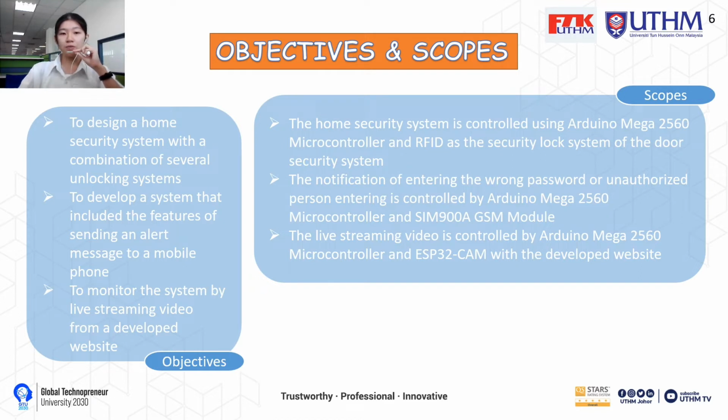Scope. First, the home security system is controlled using Arduino Mega and RFID as the security lock system of the door. Next, the notification of entering the wrong password and of an unauthorized person entering is controlled by the Arduino Mega and the SIM900 GSM module. The last, streaming video, is controlled by the Arduino Mega and the ESP32 cam with the developed website.